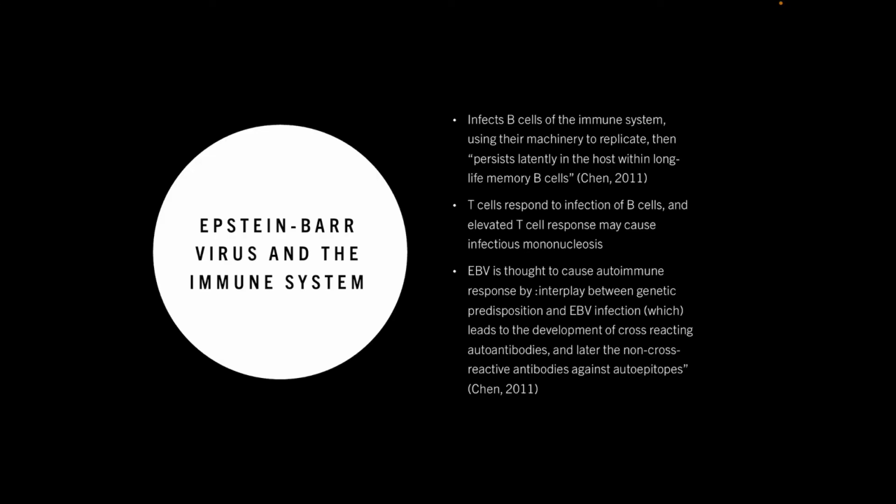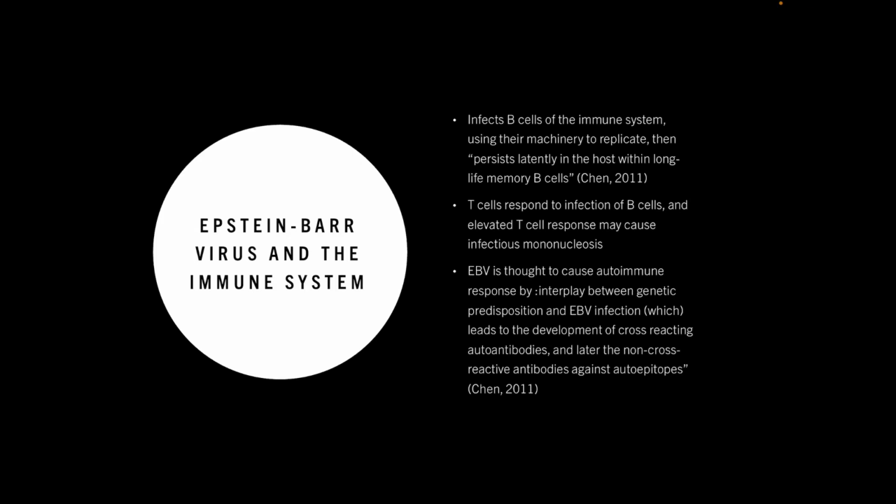So when Epstein-Barr virus interacts with the immune system, it infects the B cells of the immune system. When it infects these B cells, it uses their machinery to replicate, and that persists in the memory of these B cells. So the T cells of the immune system respond to this infection of the B cells. So they create a T cell response, which is associated with mono.